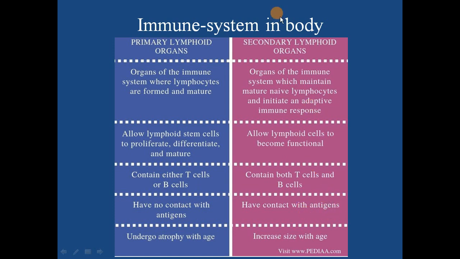So these are the different cells and structures, or you can say different lymphoid organs, of the immune system. You have two main types, primary and secondary. You can go back, pause the video, reread it and clear your concepts.